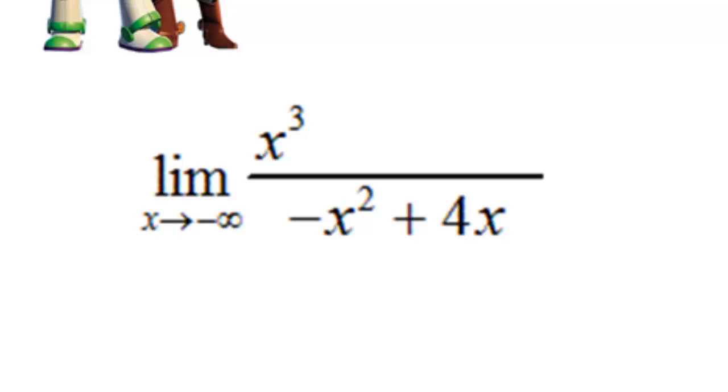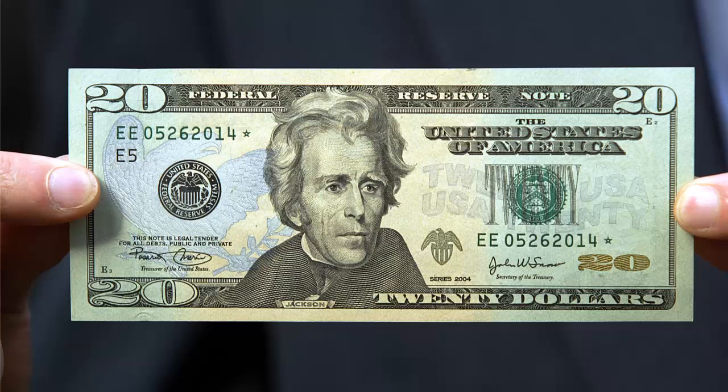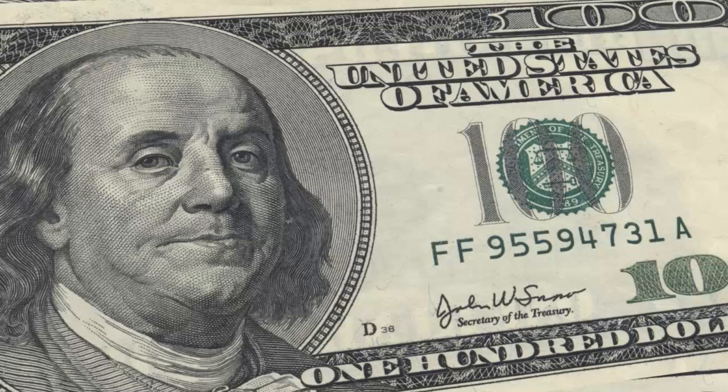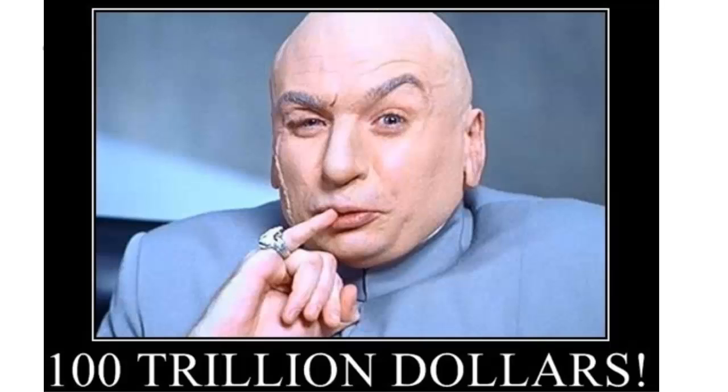Another way I'd like to think about it is to think about money. As of right now, how much does a dollar mean to you? How much does a $20 bill mean to you? And how much does a $100 bill mean to you if I handed it to you right now? Now let's change that scenario. Pretend you're a millionaire, or even better, let's say you're a trillionaire. How much does that dollar mean to you now? Or the $100 bill mean to you now?